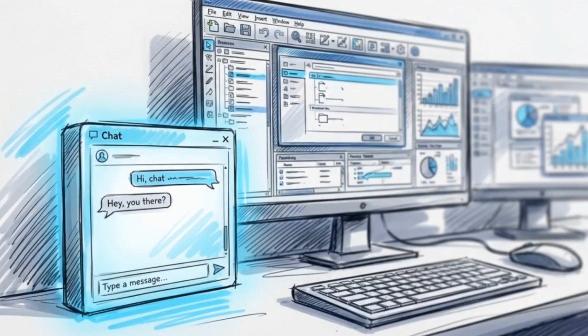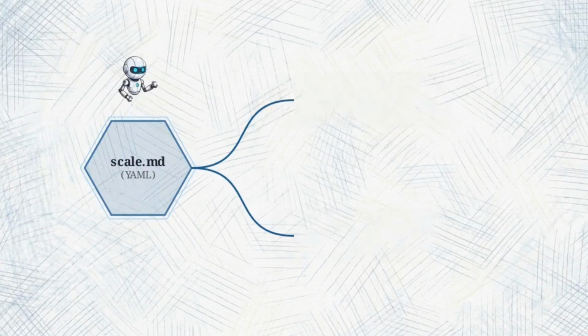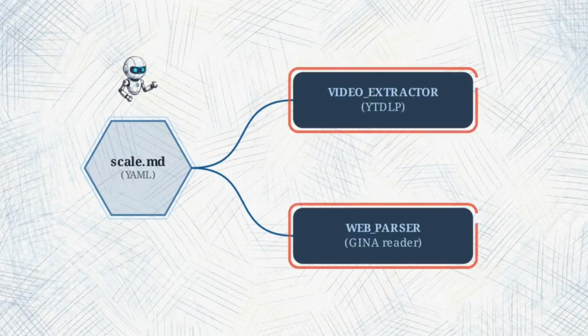Reach avoids heavy proprietary scraping software by delegating software installation entirely via natural language. It replaces traditional graphical interfaces with a specific architecture file called scale.md. The AI reads the YAML directives within this file as a structured routing table. These directives tie English trigger phrases directly to command line syntax, allowing the agent to pull down lightweight extraction utilities like YTDLP for video and GinaReader for web parsing.